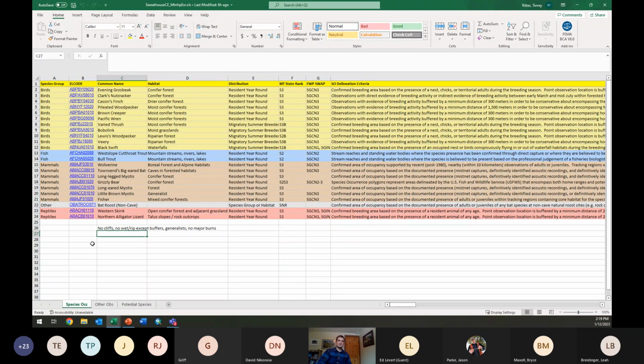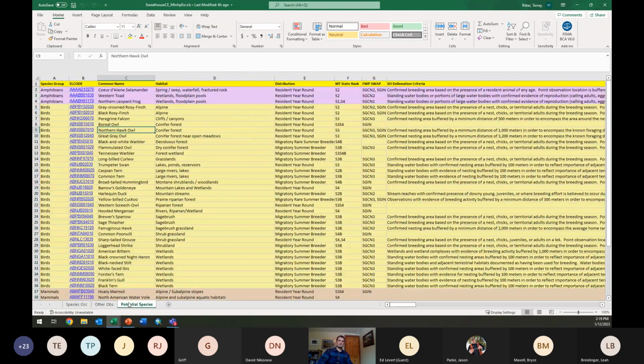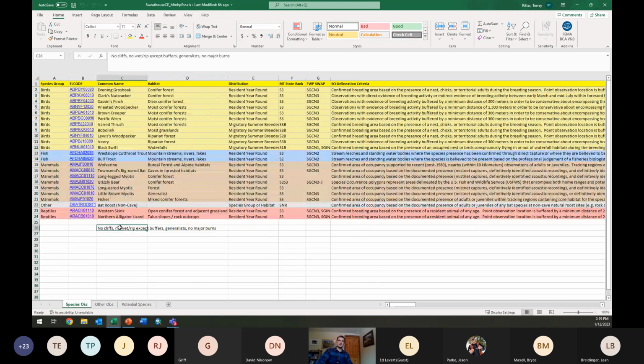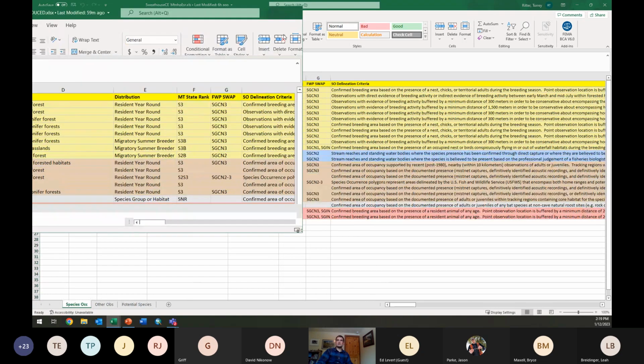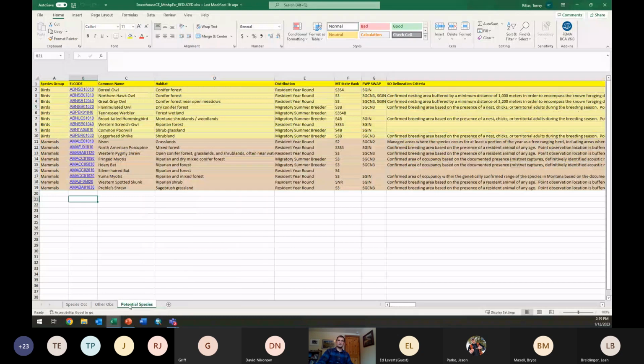And so what I did with this list, these three lists, is I just went through, pretended that this was my situation down here, and then deleted those species I don't necessarily need to worry about. And I came up with these fairly short lists of species that could be my focal species based on the habitat associations. And so from there, you've got a fairly short list.